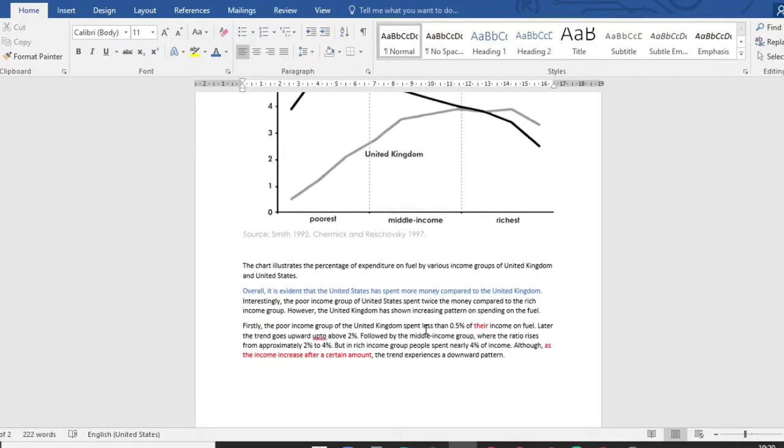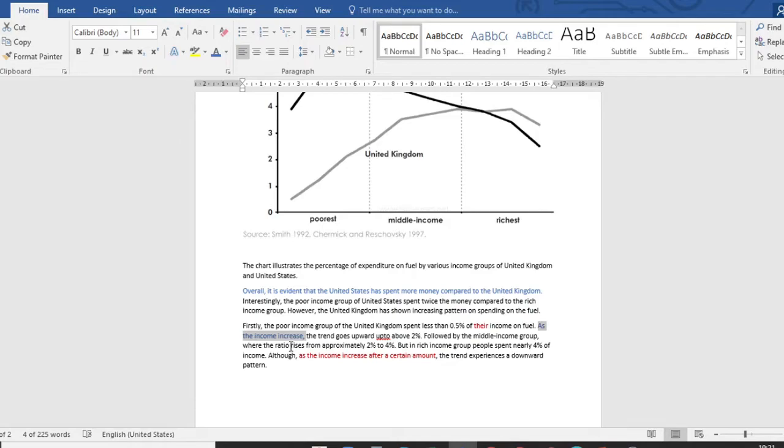Firstly, the poor income group of United Kingdom spent 0.5% of their income on the fuel. Later, no, you have to say as the income increases. This is not about the time. We are not talking about the time, any kind of timeline here. So you have to write here as the income increases, the trend goes upwards up to 2%, followed by the middle class income group where the ratio rises.